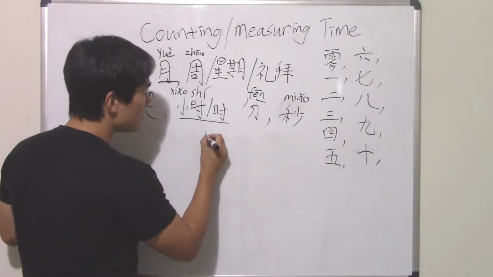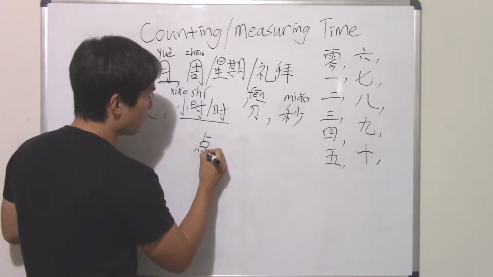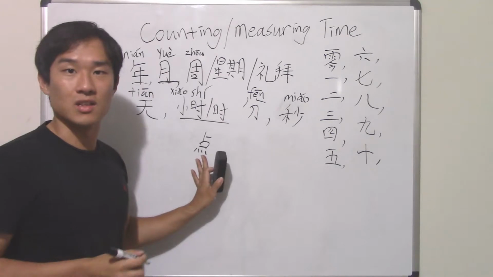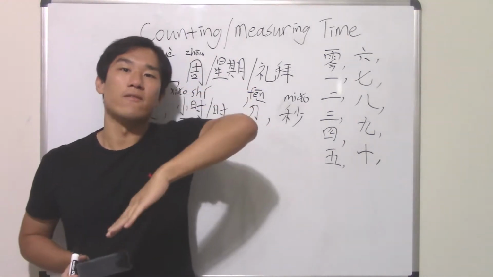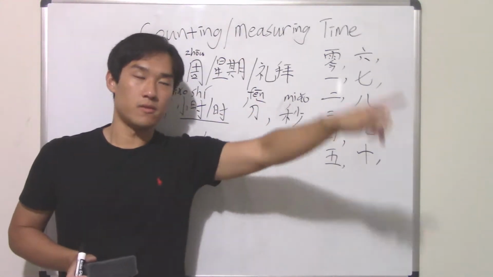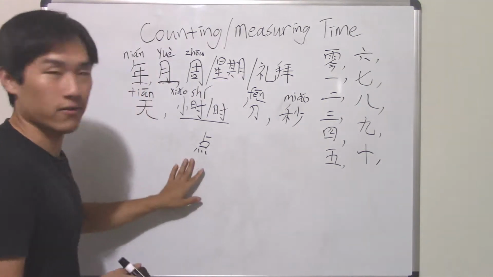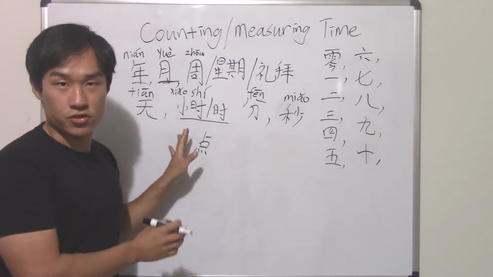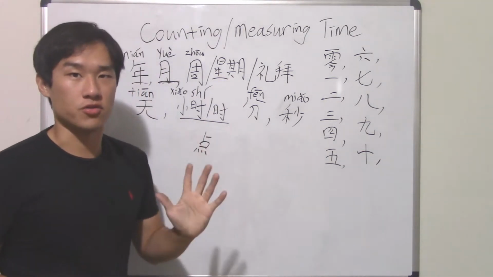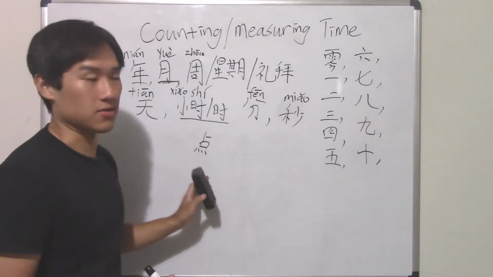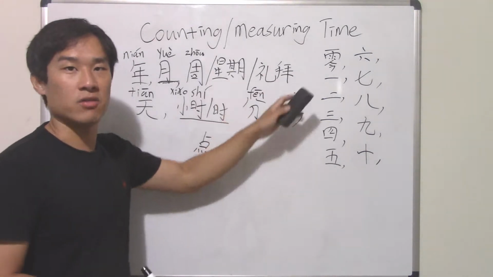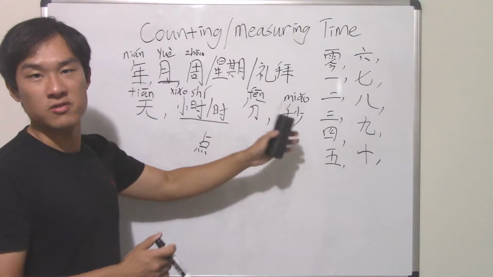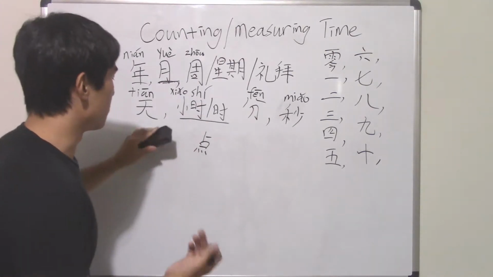O'clock in Chinese, as we talked about in a previous video, will be this word 点. 点 means exactly 5, whatever 5 it is, exactly 5, right? But 小时 here means 5 hours. So that's the biggest difference. And then I think other than that, everything is the same. We're using the same words.